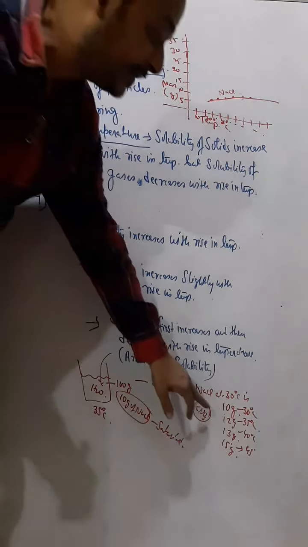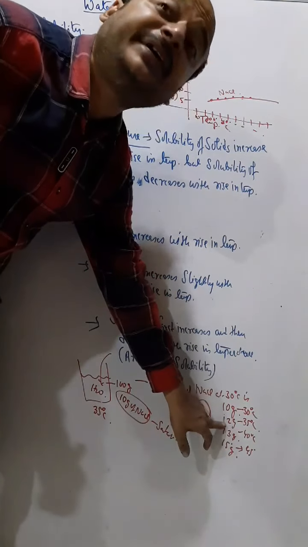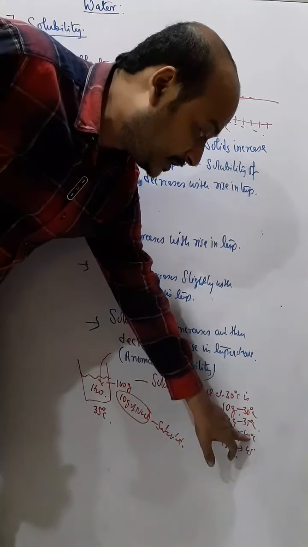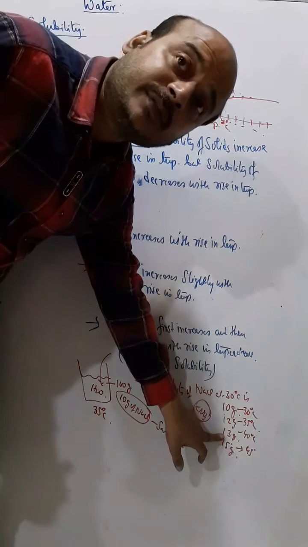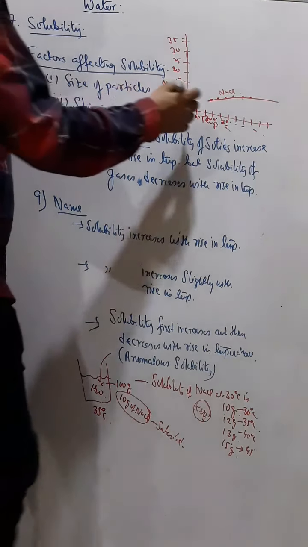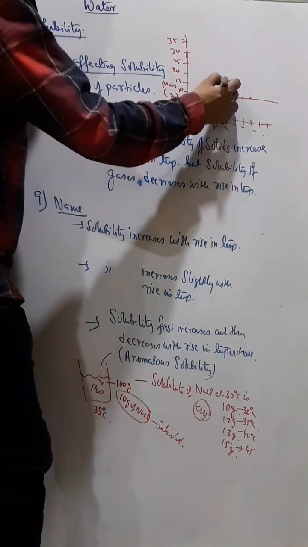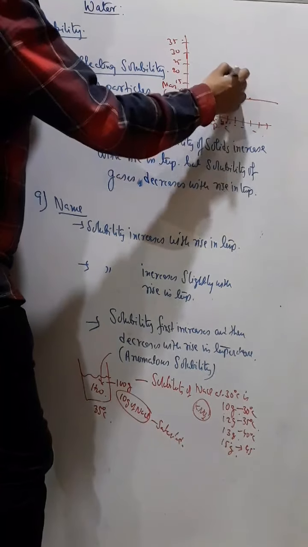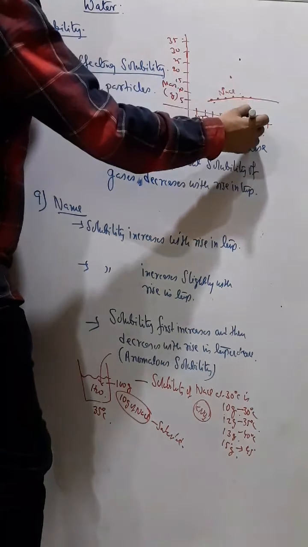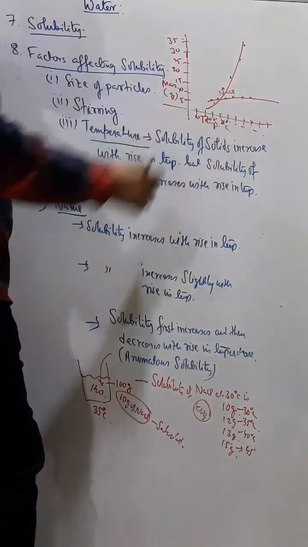Now in that case you will find at 30 degrees Celsius it is 10 gram, at 35 degrees Celsius it becomes 17 gram, then at 40 degrees Celsius it becomes 25 gram. So that means the solubility is increasing much. In that case, say at 30 degrees Celsius it is this, at 45 degrees Celsius it is this, at 50 degrees Celsius it is this, at say 60 degrees Celsius it is this. Then you will find a graph like this.